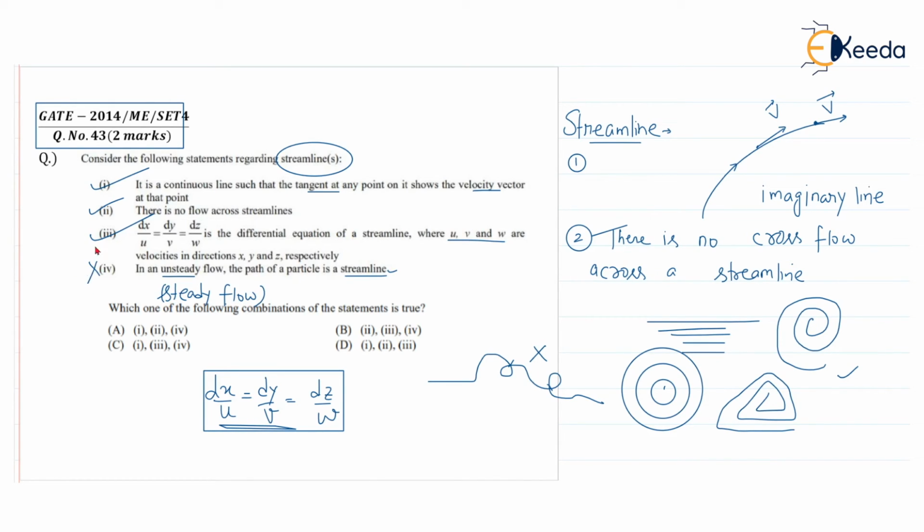So now you can see 1, 2, 3 is correct. So option A is wrong. 1, 2, 4, it is. 2, 3, 4 is also wrong because of this 4th point, which is not correct. 1, 2, 3, yes. D is the right option. 1, 2, 3. Thank you.